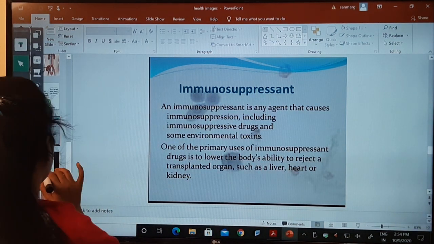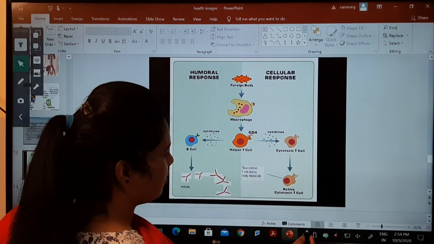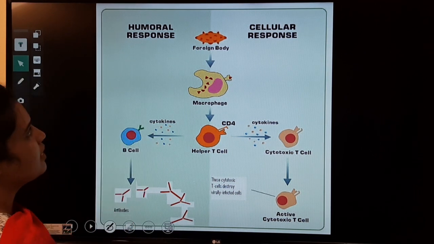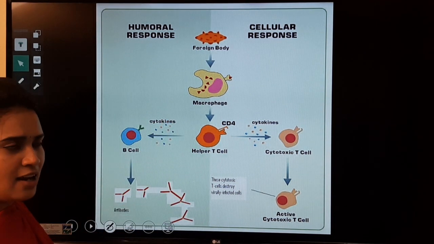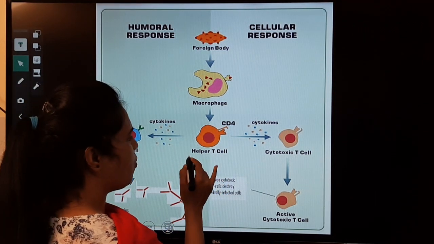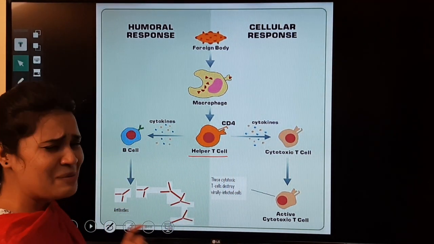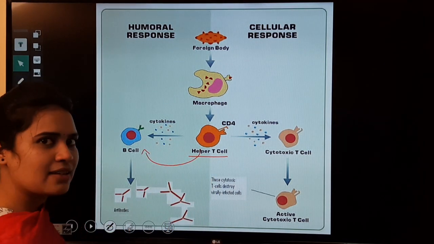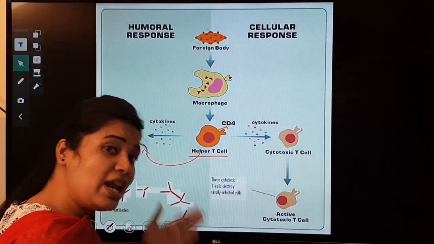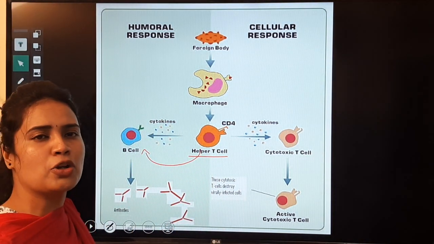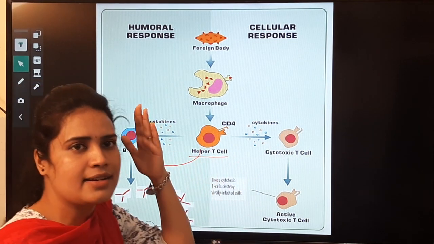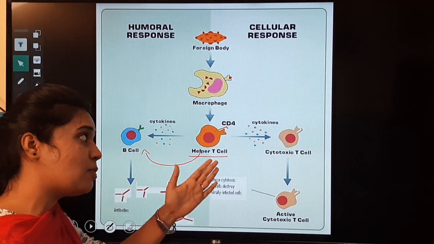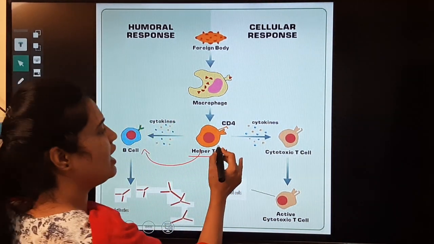Can everybody see this chart? See, whenever foreign particles come, what happens? The virus first goes and destroys the helper T cells. Why? Remember what I told you: without helper T cells, your B cells don't get stimulated. Once the helper T cells stimulate the B cells, only then will the B cells produce antibodies. So remember, helper T cells help to stimulate the B lymphocytes as well as the T lymphocytes.